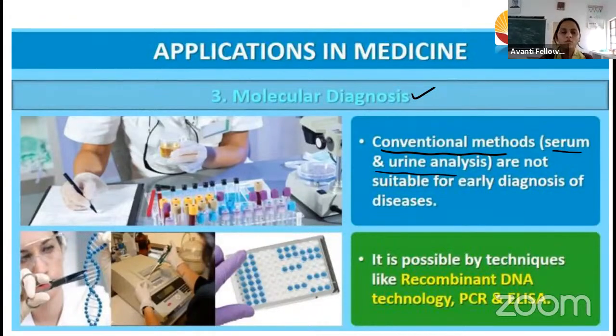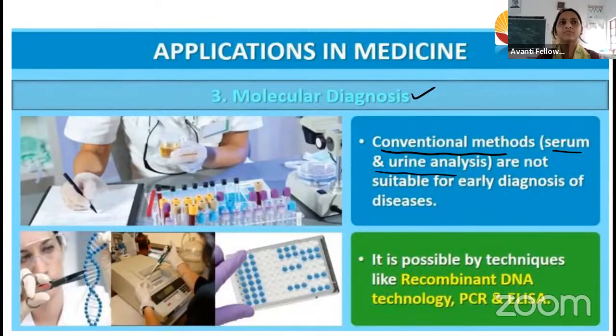Whenever we go to the doctor, the doctor will treat us based on our symptoms, right? Whenever a person has symptoms, the doctor will suggest a diagnosis, that is a urine test or a blood test. If we don't have any symptoms, we still have to do the diagnosis.